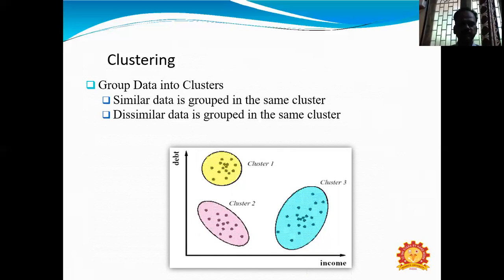The collection of dissimilar objects is stored in another group, which is also a cluster. So different objects joined together are known as a cluster. We group data into clusters. Similar data is grouped in the same cluster, dissimilar data in different clusters.